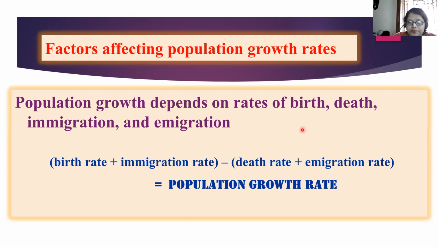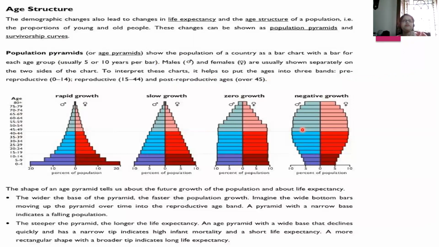Now see, this is something very interesting. Age structure. The demographic changes also lead to changes in life expectancy and age structure of a population. This means the populations of young and old people. These changes can be shown as population pyramids and survivorship curves. Is that okay?